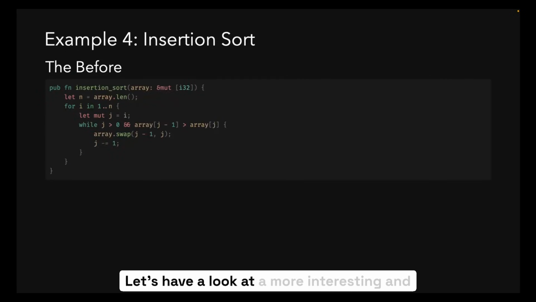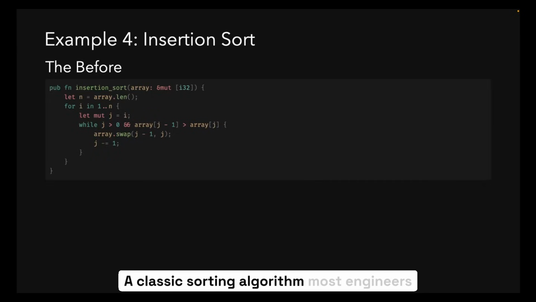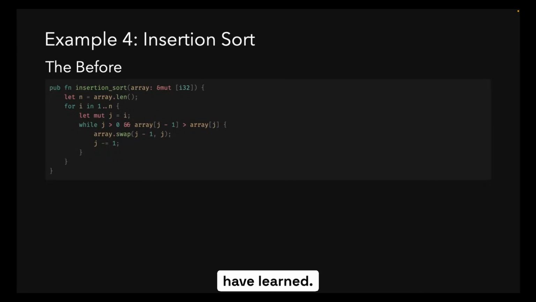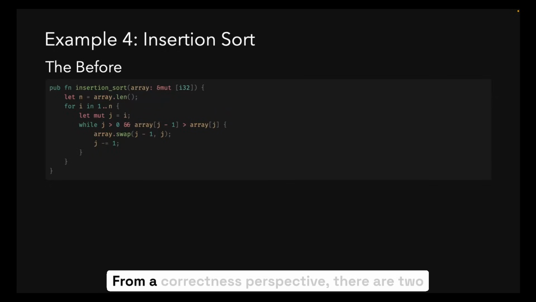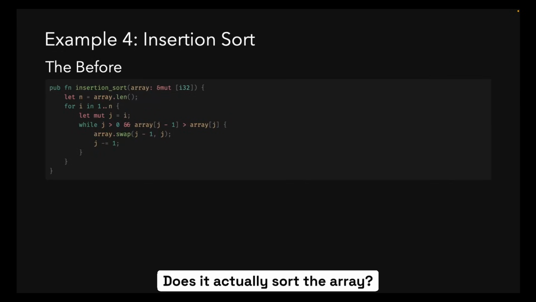Let's have a look at a more interesting and hopefully familiar algorithm. Insertion sort, a classic sorting algorithm most engineers have learned. From a correctness perspective, there are two main things that matter. Does it actually sort the array? And does it preserve all elements?